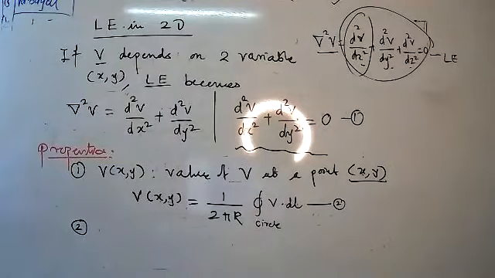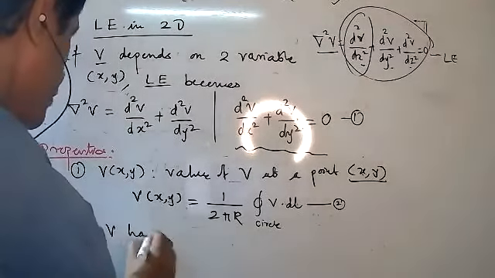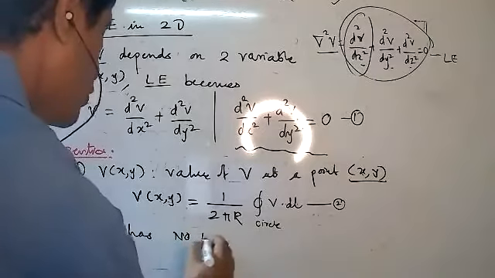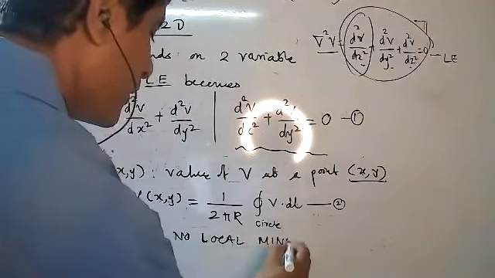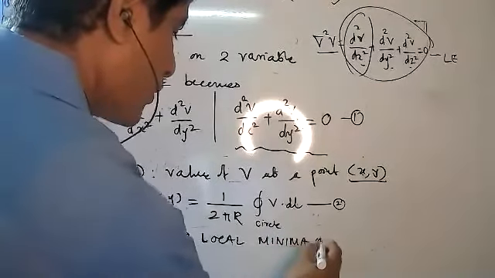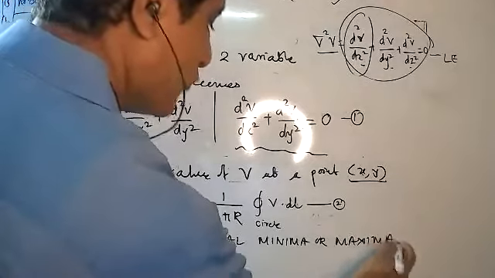V has no local minima or maxima. It depends only on which value?